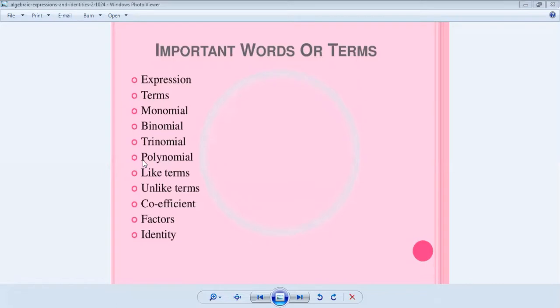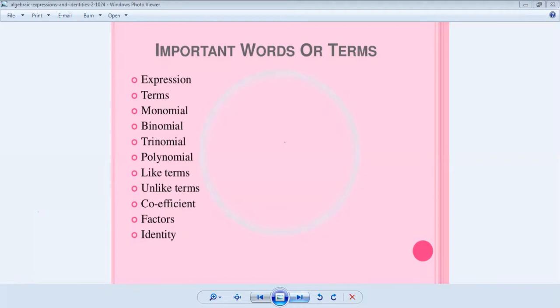What are the important words in this chapter? Those words I shared for you. Please don't write anything else on the screen. Once observe your screen. If you are unable to watch properly, zoom in and watch it. What is the first word? Expression. Second word, terms. Third word, monomial. Fourth, binomial, trinomial, polynomial, like terms, unlike terms, quotient, factors, identity.